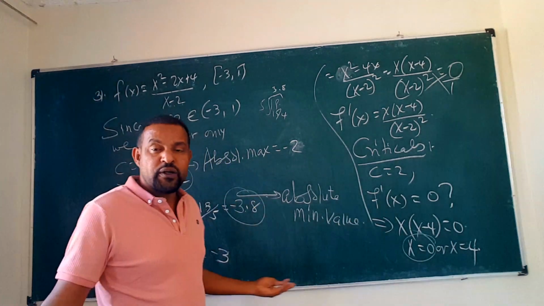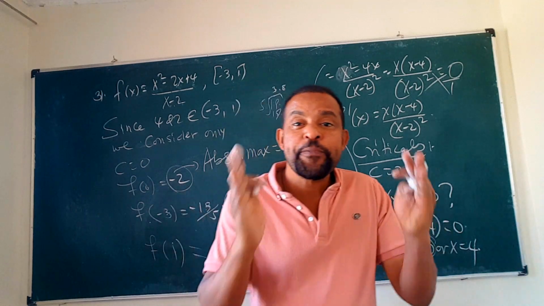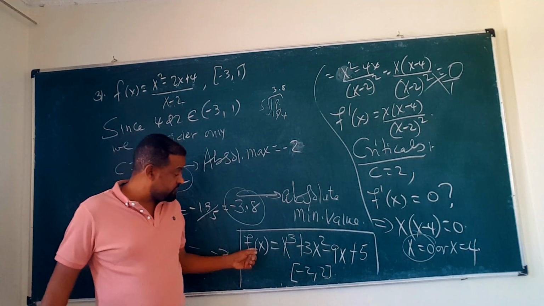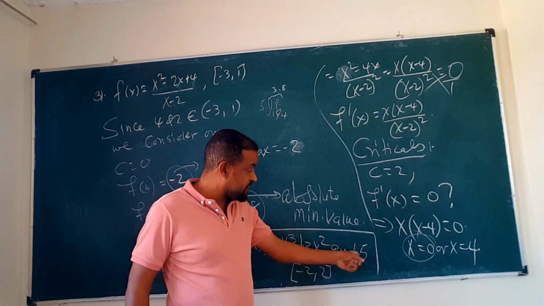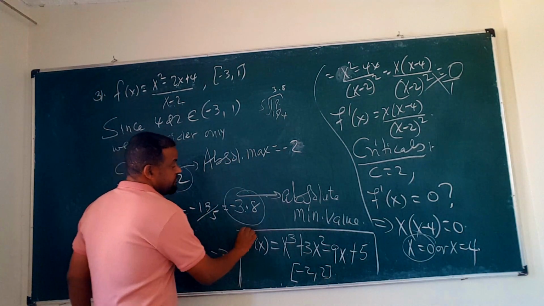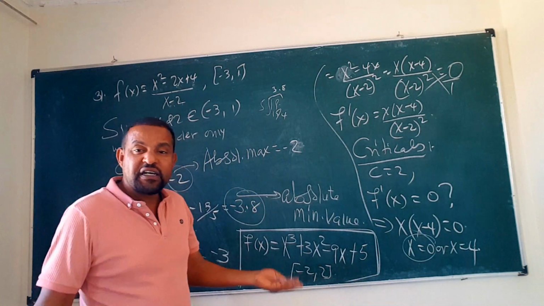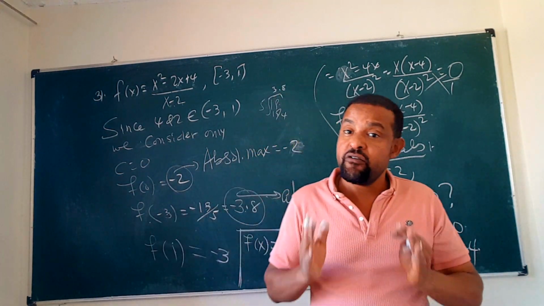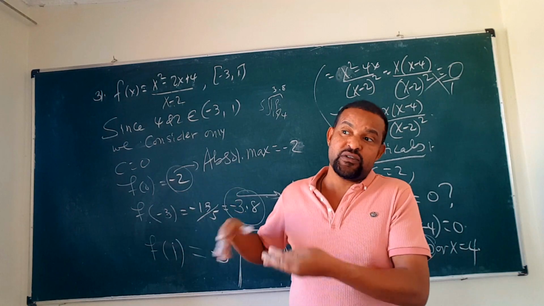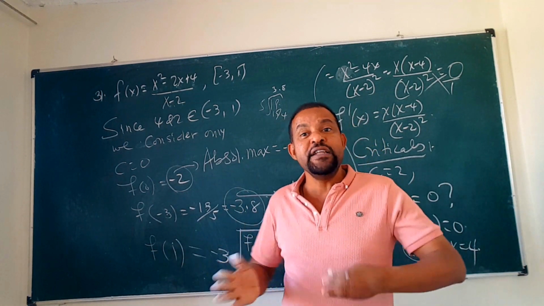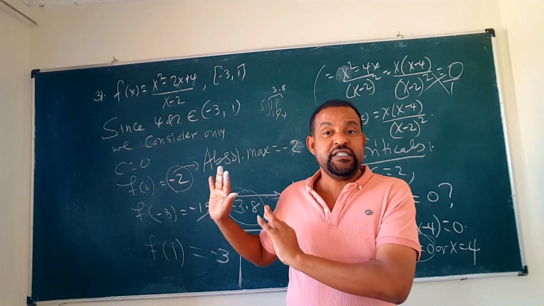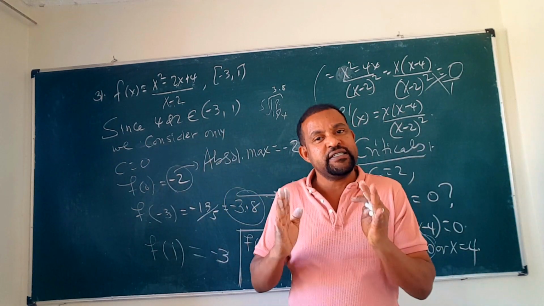So it's simple: take the derivative, find the critical numbers, then evaluate. Try this one yourselves: f of x is equal to x cubed plus 3x squared minus 9x plus 5 on the interval between negative 2 and 2. First find the critical numbers, then find the absolute maximum and absolute minimum values. Mathematics is nothing but doing exercises. We have defined absolute maximum, absolute minimum, local minimum and local maximum. After you understand that, do a lot of exercises. Mathematics is nothing but doing a lot of exercises. Good.